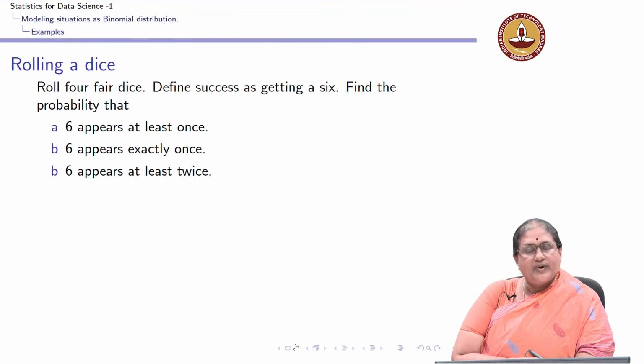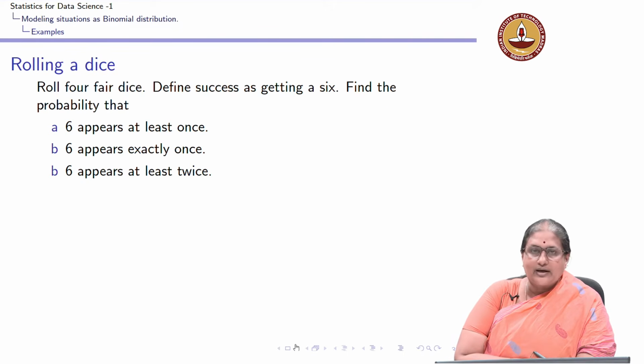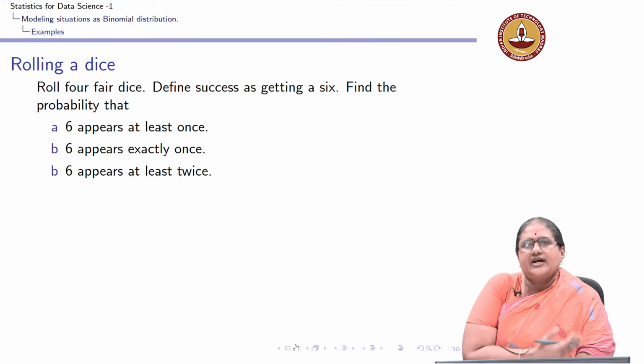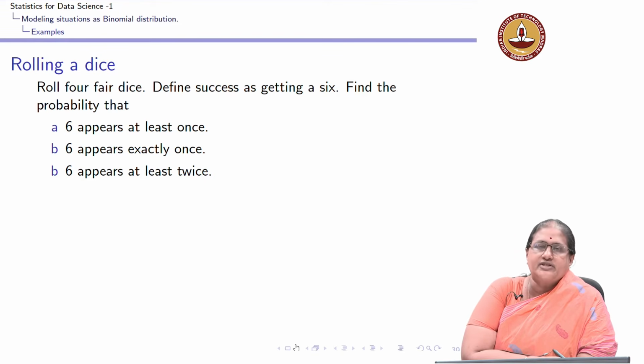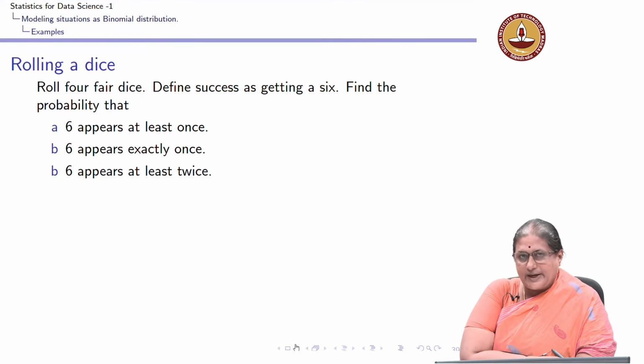So, we continue by looking at a few examples where we are going to model real life situations, situations that arise in day to day life, as a binomial distribution. So, we look at a few examples before we go forward. Now let us go back and understand what this binomial distribution is by looking at rolling 4 dice.